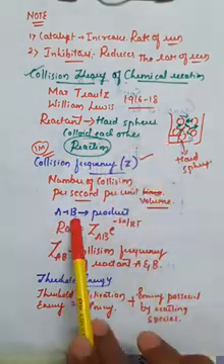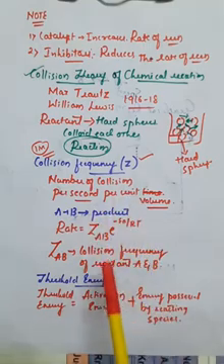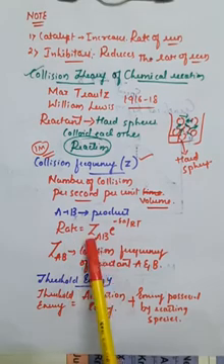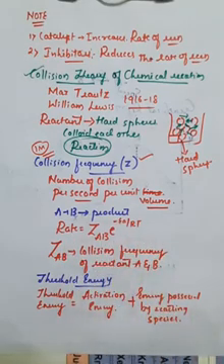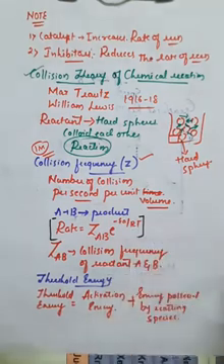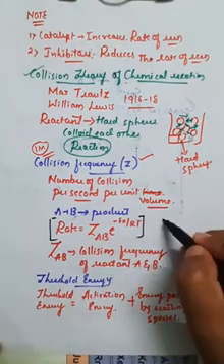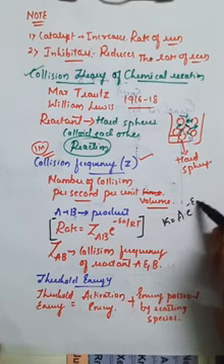So A plus B is generally converted into product. If you take the general reaction, the rate can be given as rate is equal to ZAB into e raised to minus EA divided by RT, right? This equation was derived from the Arrhenius equation. Arrhenius equation we have already seen, that is k is equal to A into e raised to minus EA divided by RT.